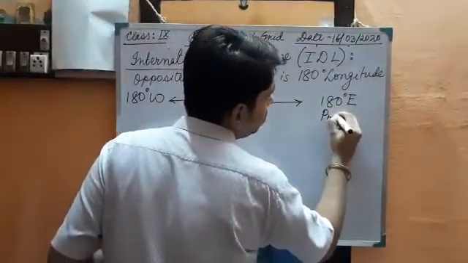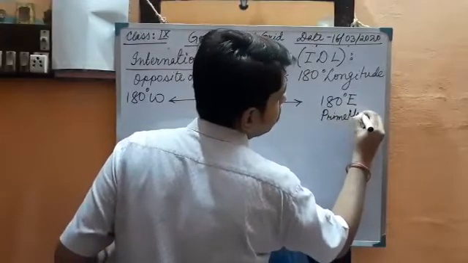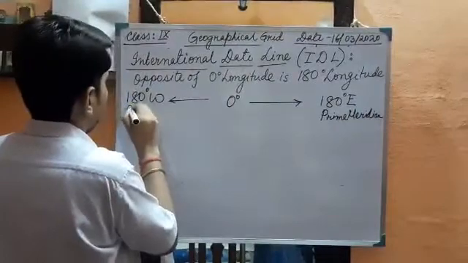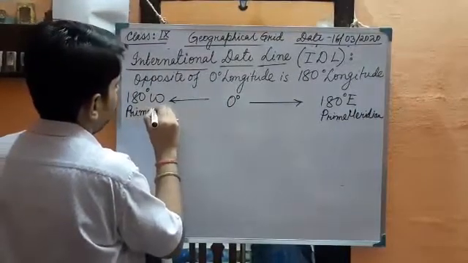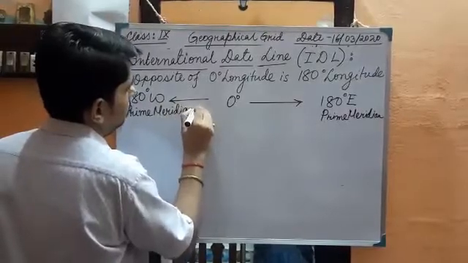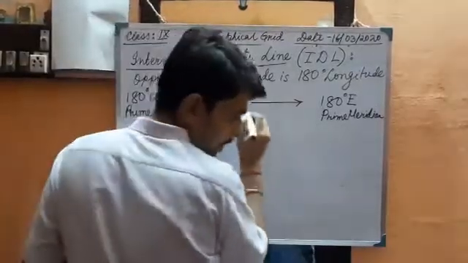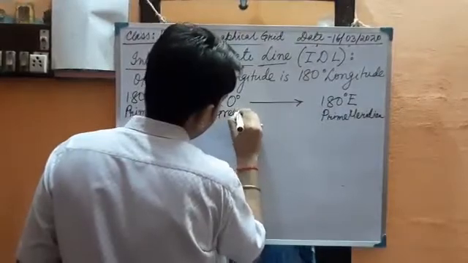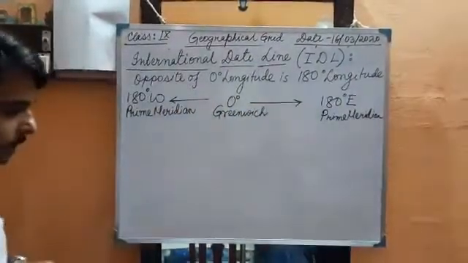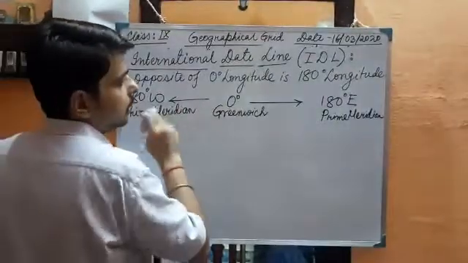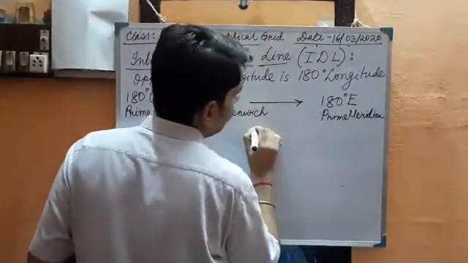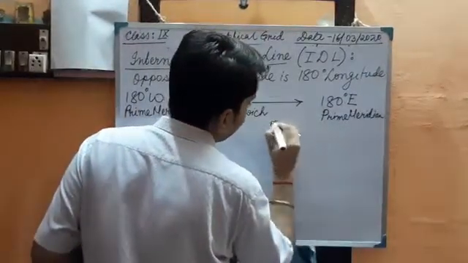So here write down prime meridian and Greenwich. This total time is 24 hours. If we go from Greenwich to each side, how much time does it take?